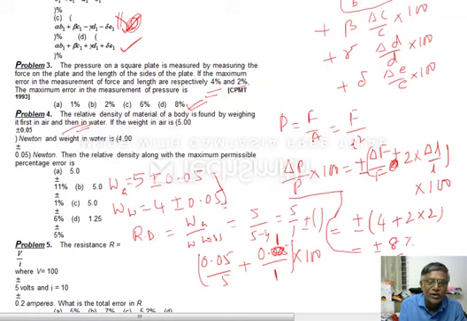See here 0.05. This is 1% and this is 10%. So it will be 11%. So 11% is the answer. 5 plus or minus 11%. This is the answer. ठीक है. 5 is the value. This value is 5. So 5 plus or minus 11%. ठीक है.